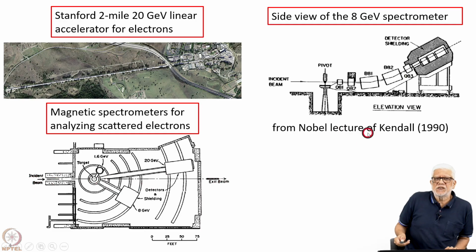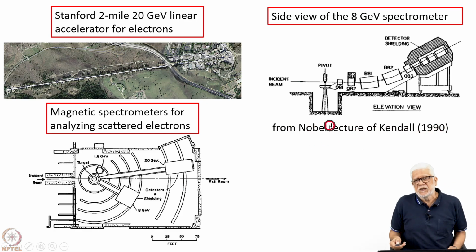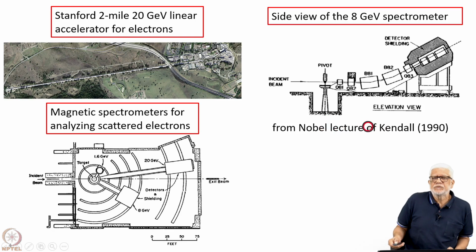So some of these things are taken from open literature and also from the Nobel lecture of Kendall. So the 3 scientists who carried out these deep inelastic experiments, which told us that nucleons contain quarks, they got the Nobel Prize in 1990. So anyway, this is the side view of this 8 GeV spectrometer.